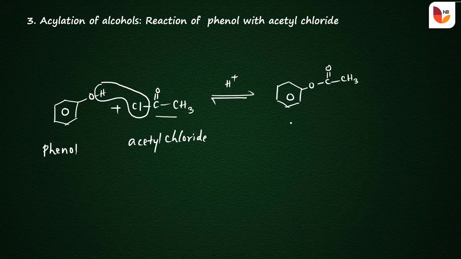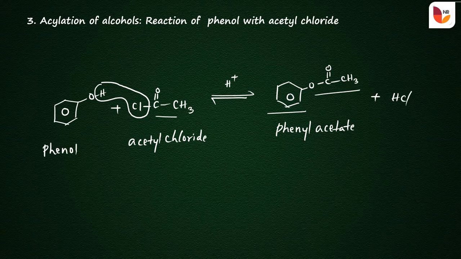That is to be called as phenyl acetate. So it is phenyl group, and the remaining part is acetate, phenyl acetate, and there is an elimination of byproduct, it is HCl.